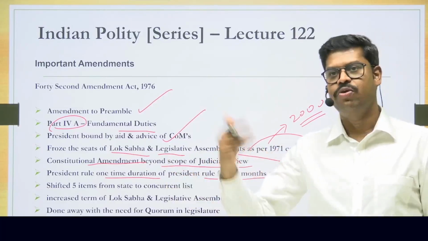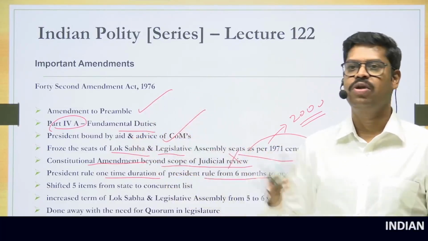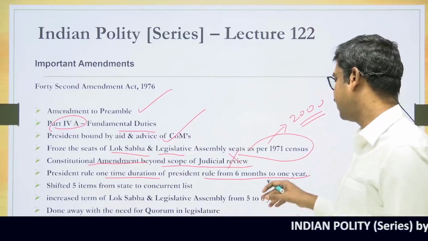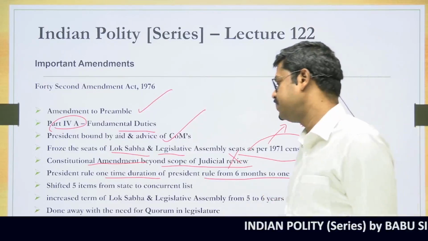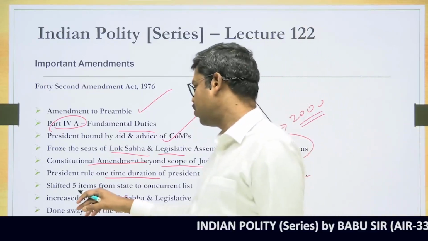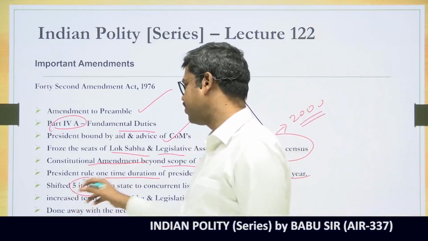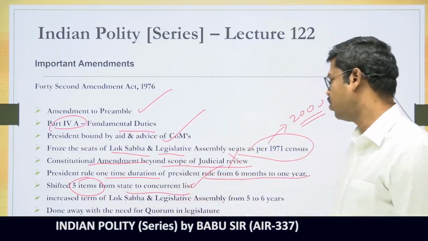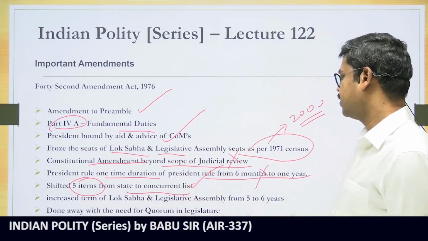It can be subsequently extended for another 6 months based on the approval given by the Parliament. But the 6 months time was increased to 1 year by the 42nd Constitutional Amendment Act. And in fact, the 42nd Constitutional Amendment Act shifted 5 items from the state list to the concurrent list. So this is today still there in the Constitution, but this no longer exists.